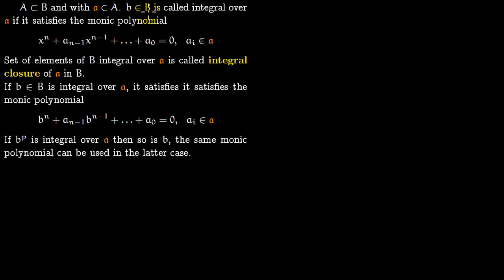So an element b in this ring B is called integral over an ideal 𝔞 if it satisfies the following monic polynomial.